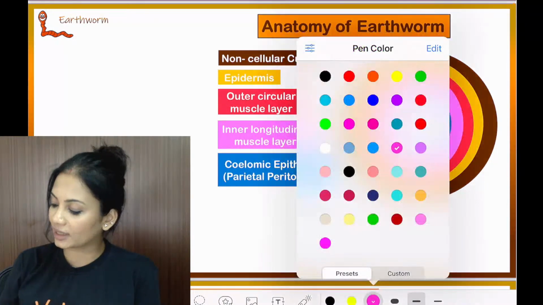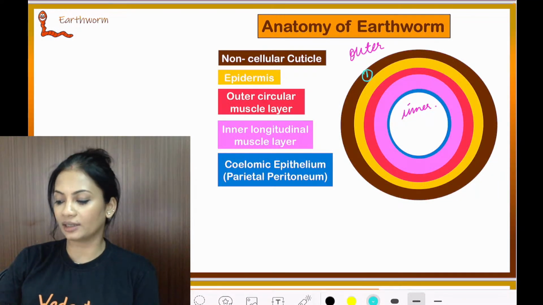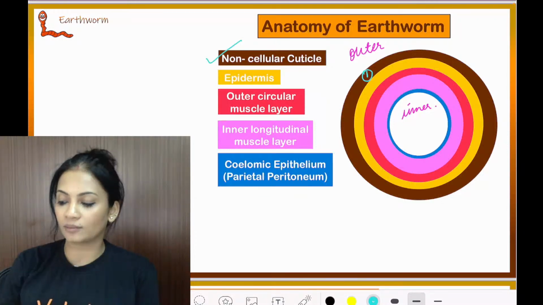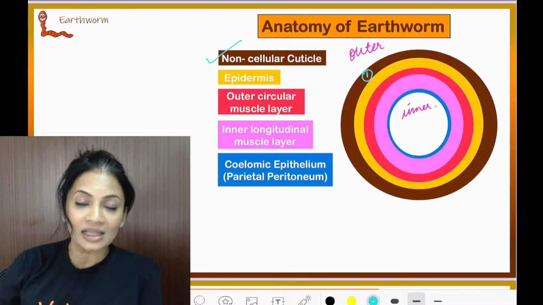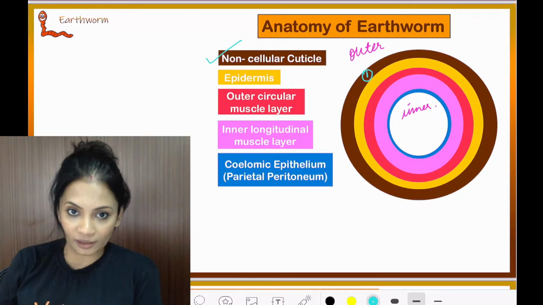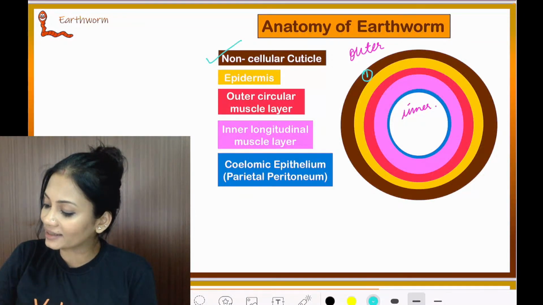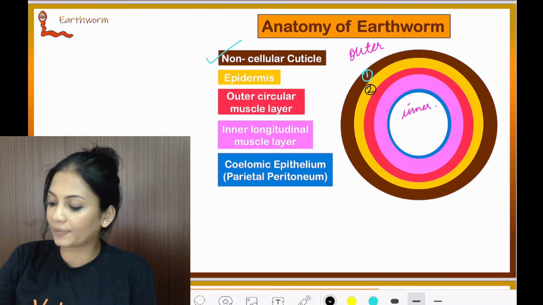The very first, outermost layer is the cuticle. It is non-cellular. If you remember from the Animal Kingdom, this is the moist cuticle through which the earthworm is respiring. It's breathing.